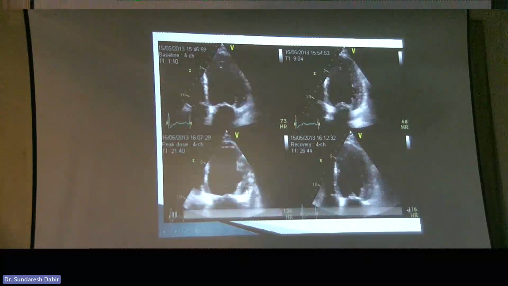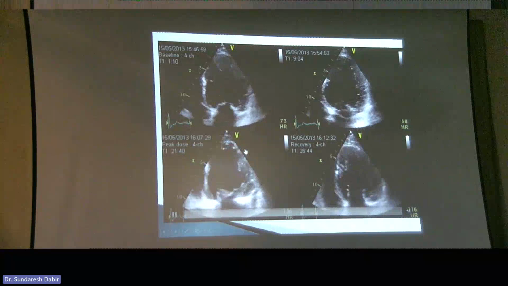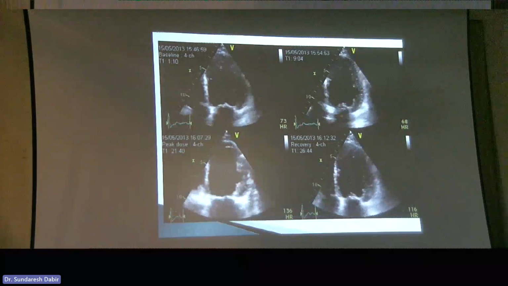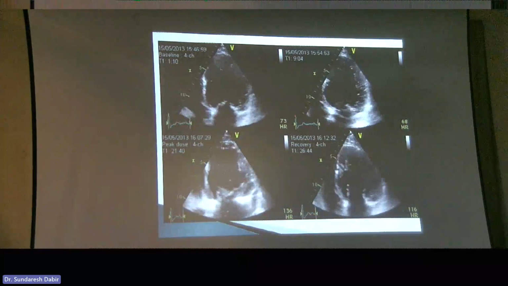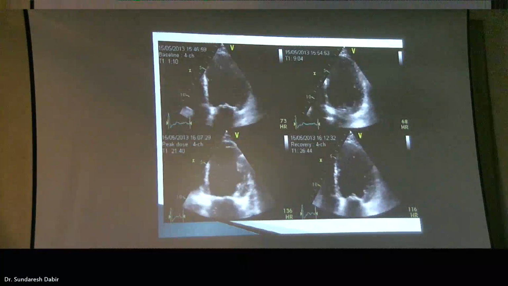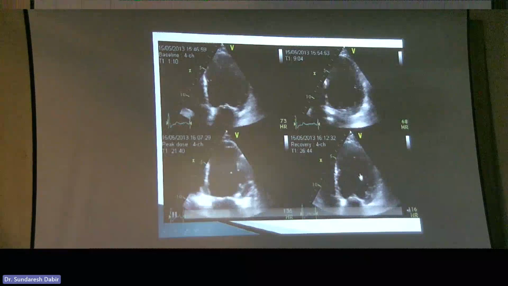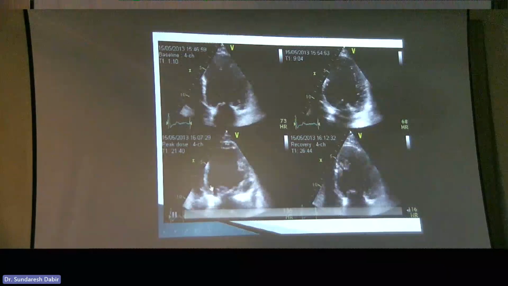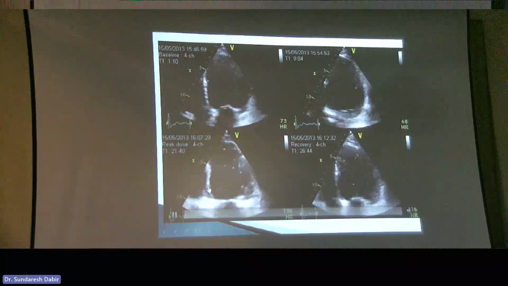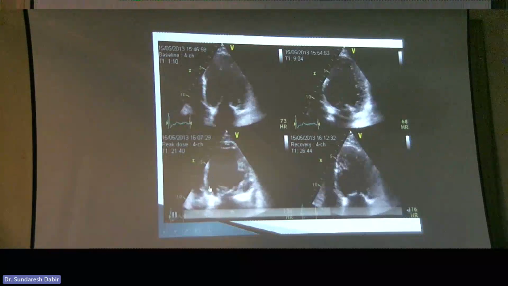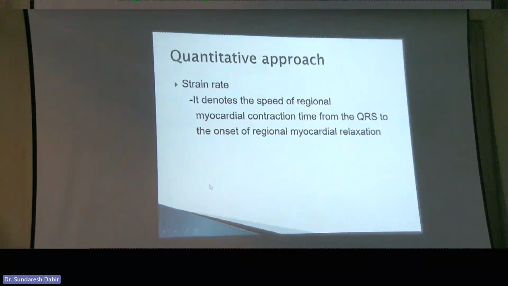Good. But look at peak stress. What happens to the lateral wall? Is it same, better, or worse? It's worse, right? So what does that mean? Ischemia, non-ischemia? Ischemia. All right. So good. So you finish this stage and you go on to here and you see that it recovers. Look at this one. It continues to get better, right? Okay, fine. So this is, in short, how you're going to assess this.